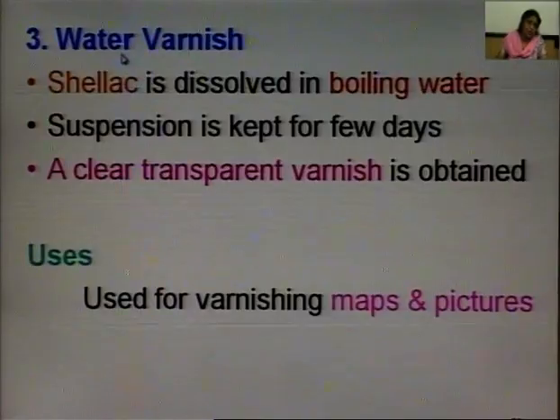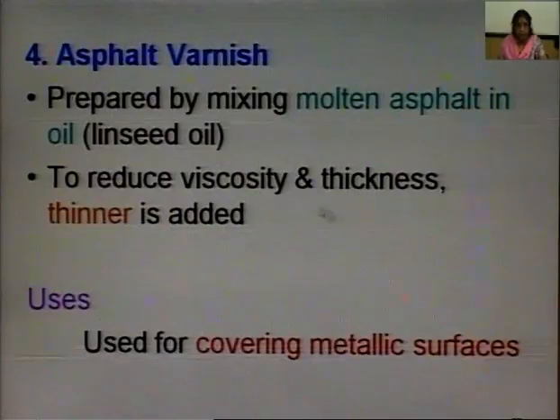The third type of varnish is water varnish. Shellac, once again a natural resin, is dissolved in boiling water. The suspension so formed is kept for a few days, and a clear transparent varnish is obtained. It is used for varnishing maps and pictures.